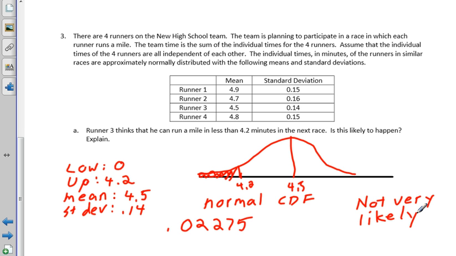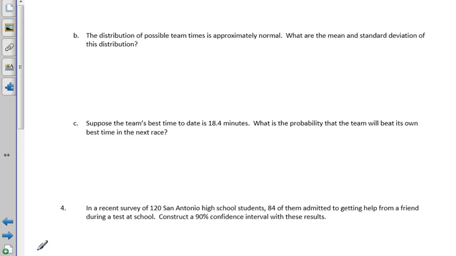Is it 0.14 or 0.15? It's runner 3, so it's 0.14. Wait, how did you get that? Okay. All right, let's go ahead and go into the next part.